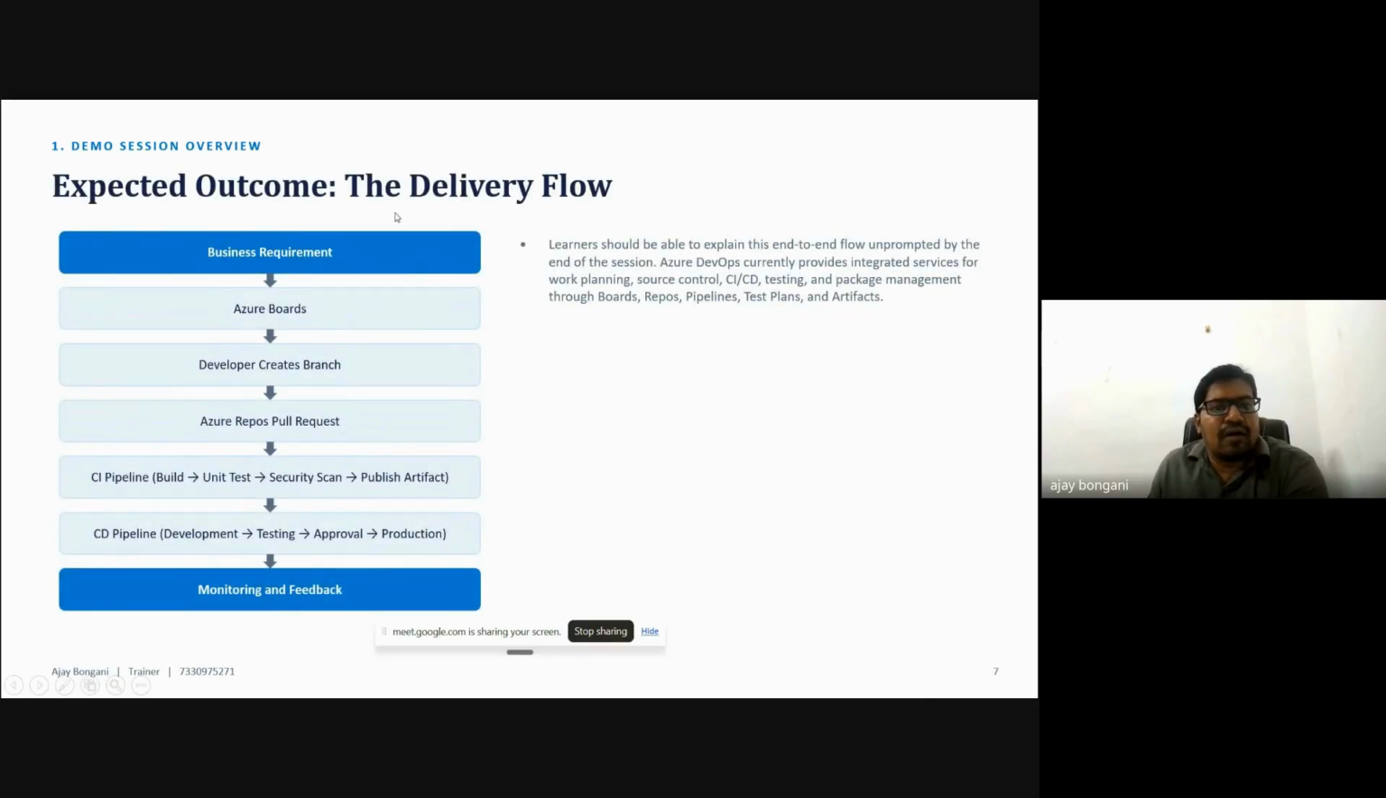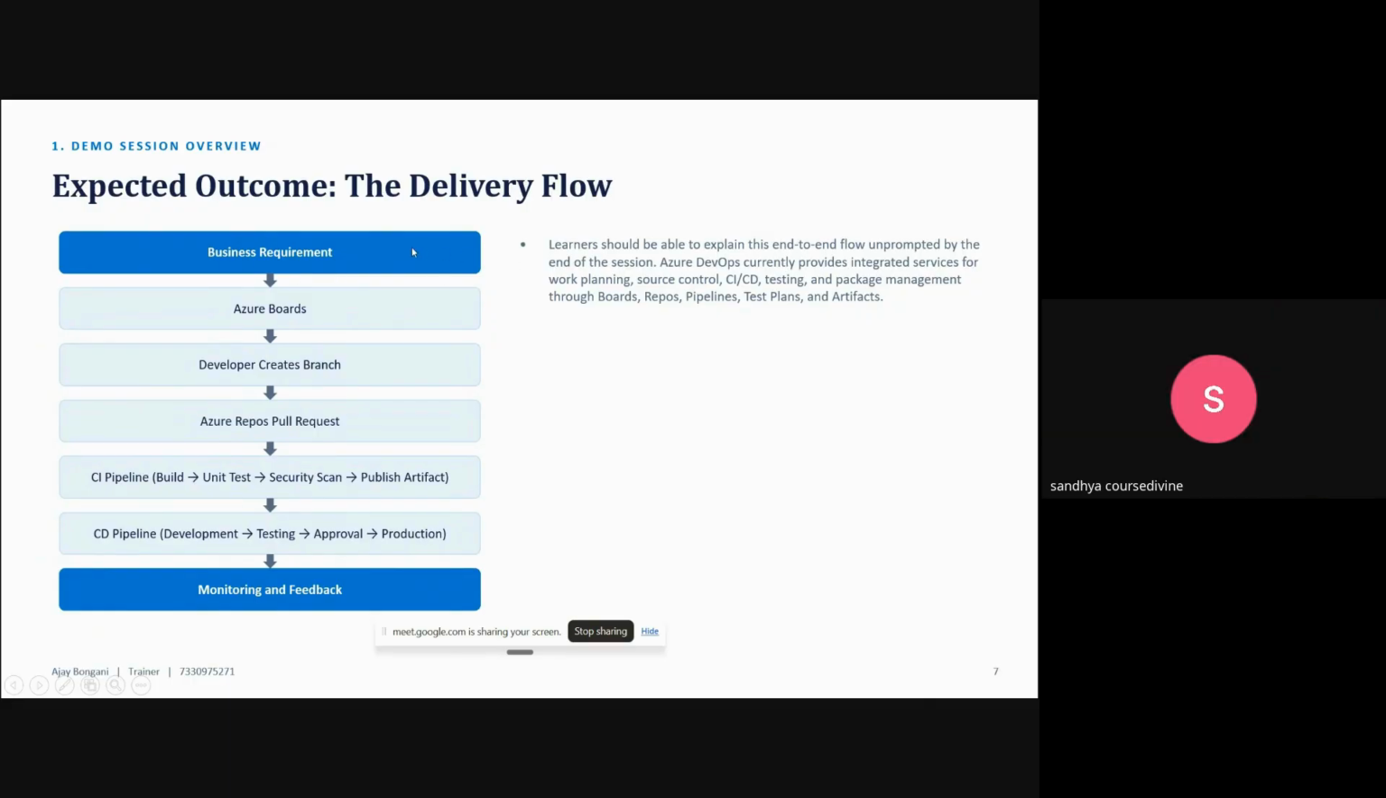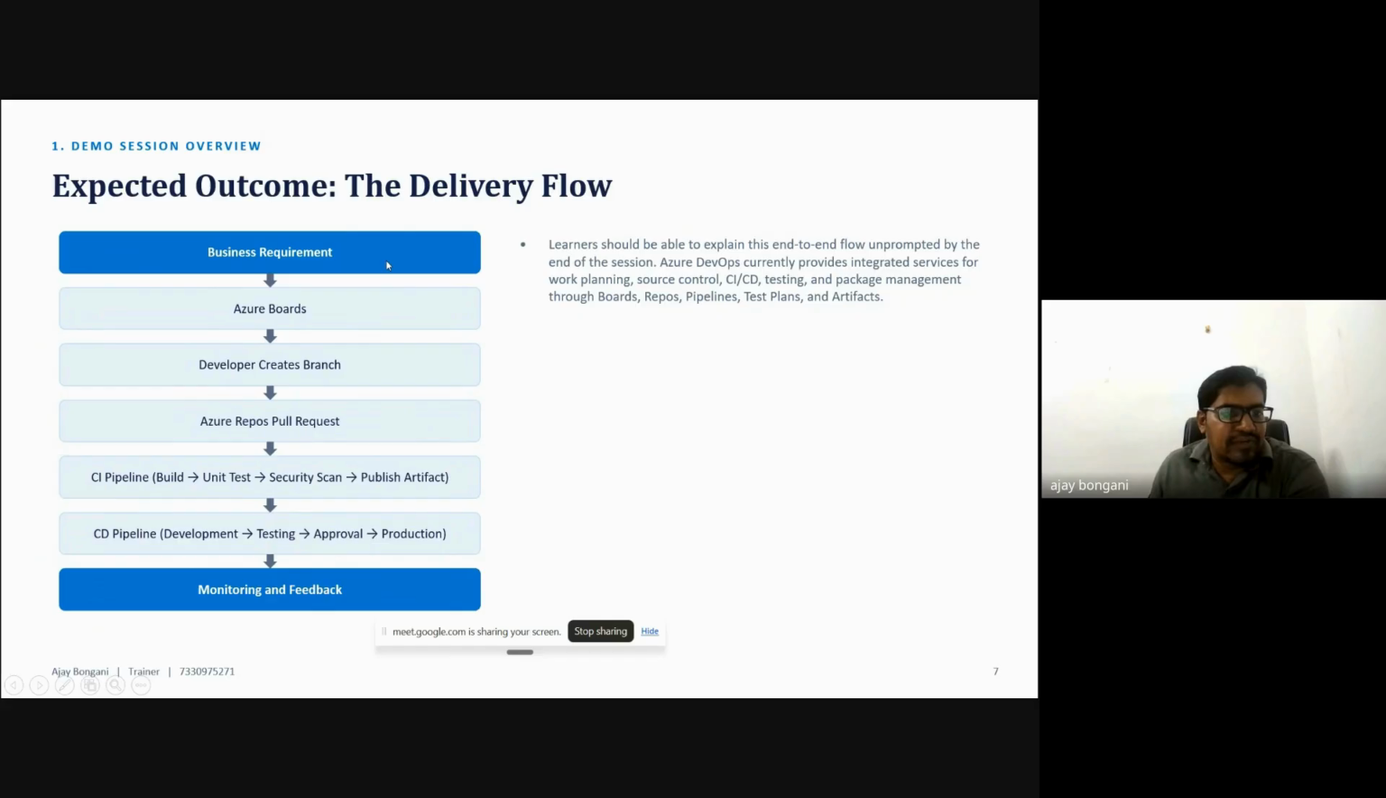Mostly, how the delivery flow works, right? See, the end-to-end workflow is like this. There is a business requirement, and based on the requirement we have Azure Boards, and then the developer creates a branch in Azure Repos, a pull request, a CI pipeline, and a CD pipeline. Then after that, we have to monitor everything. So this is the entire delivery flow.